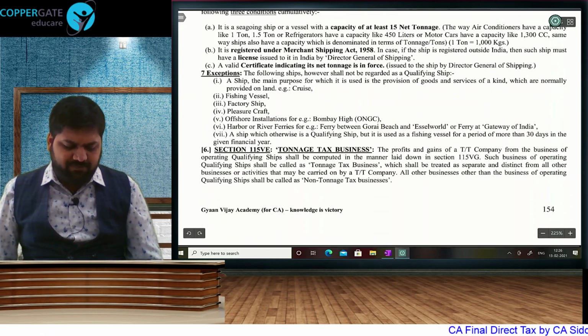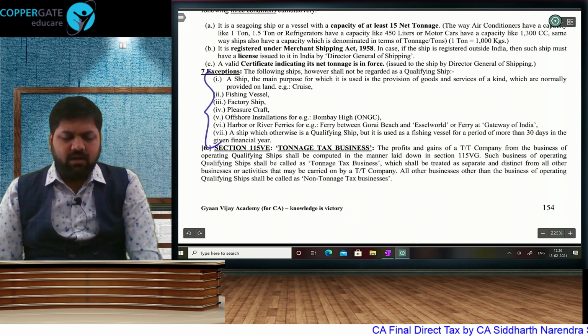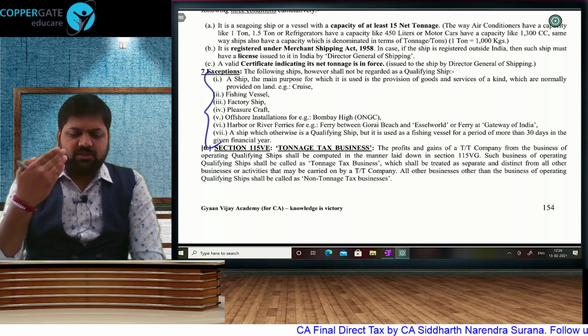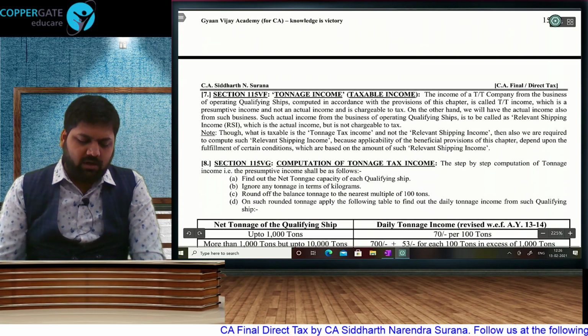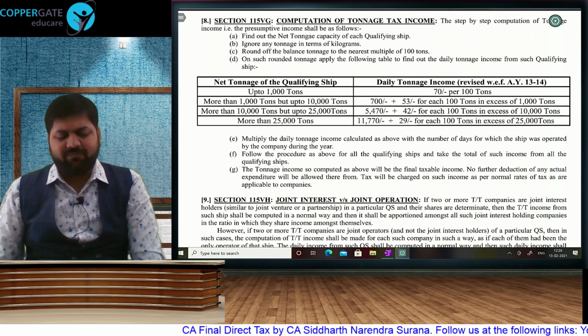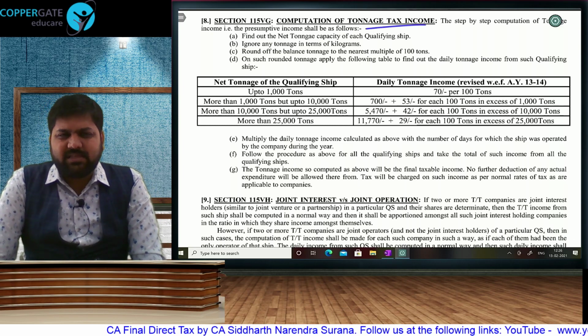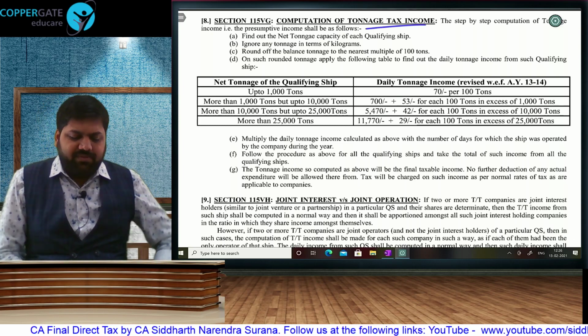In this chapter, if at all you have to learn anything, there are these 7 ships which are disqualified. You can read about them: factory ship, fishing vessel, offshore installation, pleasure craft, harbor or ferry, such ships are disqualified. And if there is one thing that you have to learn in this chapter, that is only calculation of tonnage income. This has never come in exam in the last 15 years. But if there is one thing that you should learn, that's calculation.